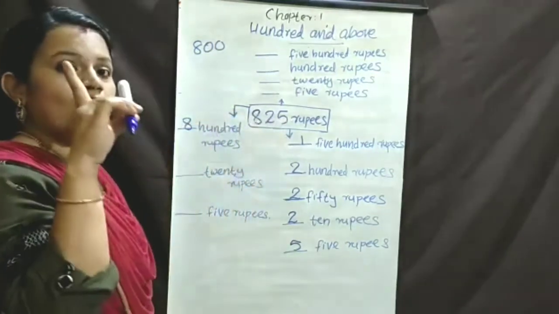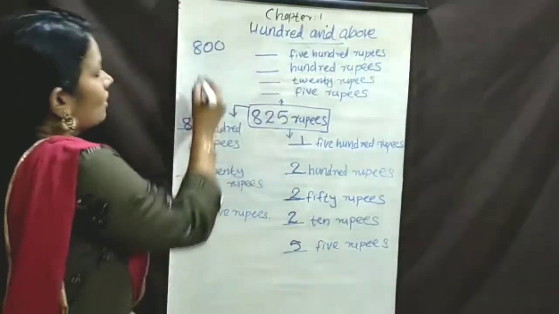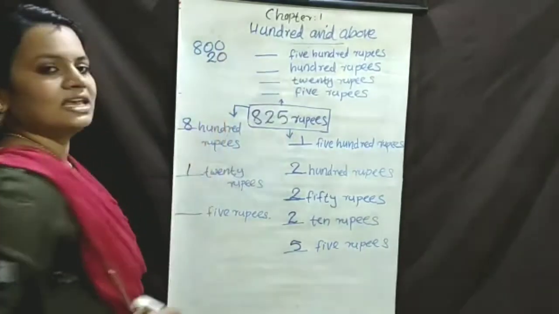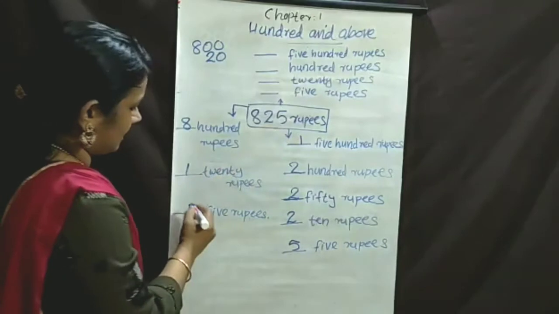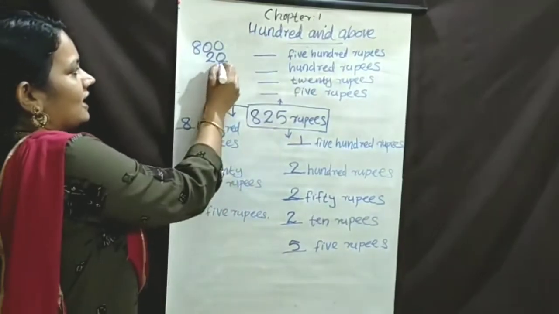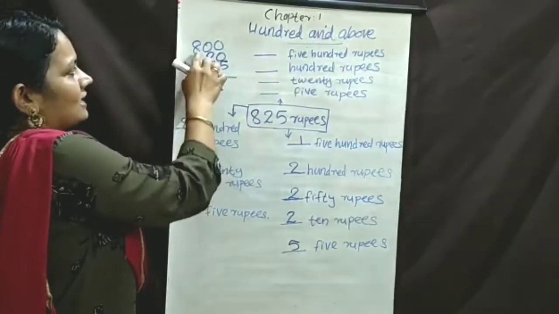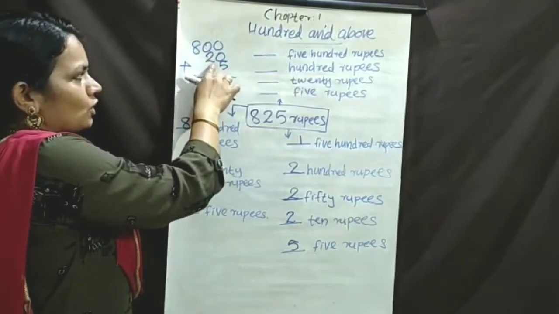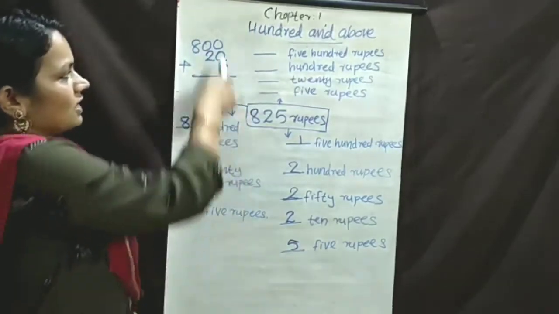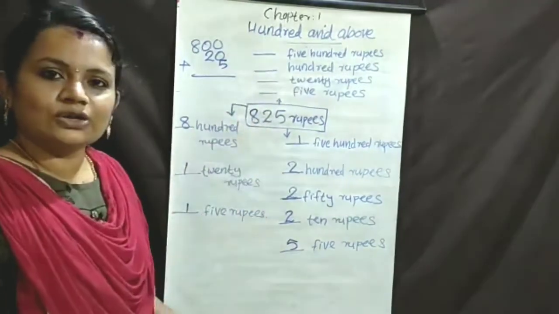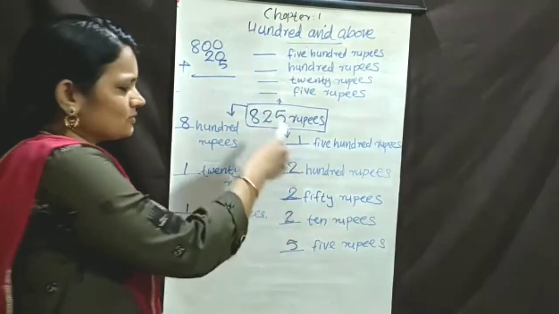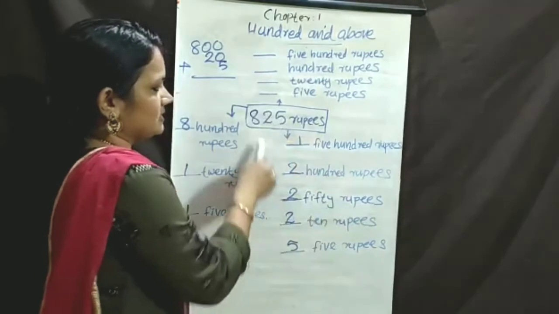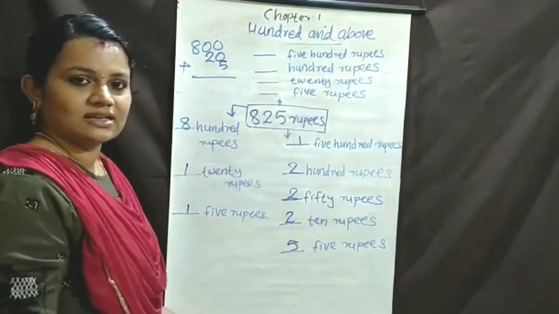How many 20? Only 120. Okay. Then how many 5 rupees? Only one 5 rupees. So we can write 800, 20, 5. Then we got 825. Do you follow me? Understood how to write different ways of the 825 rupees.